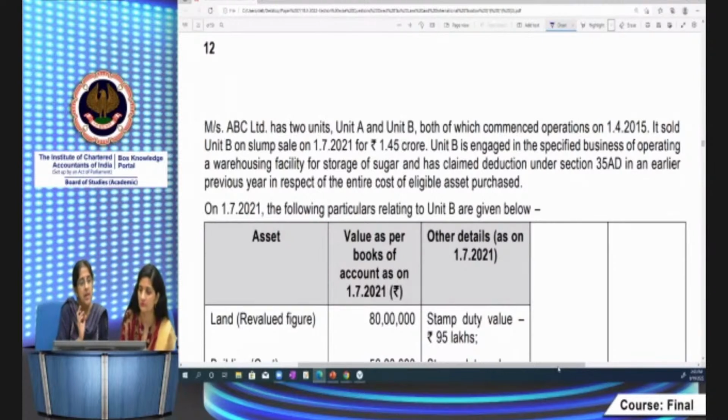Now, it sold Unit B on slump sale on 1/7/2021 for 1.5 crore. So FMV2 is straight away given. It's monetary consideration only, it's 1.5 crore. We need not do any further calculation for FMV2.